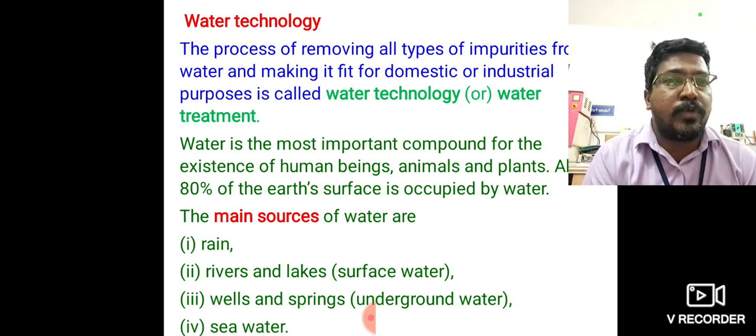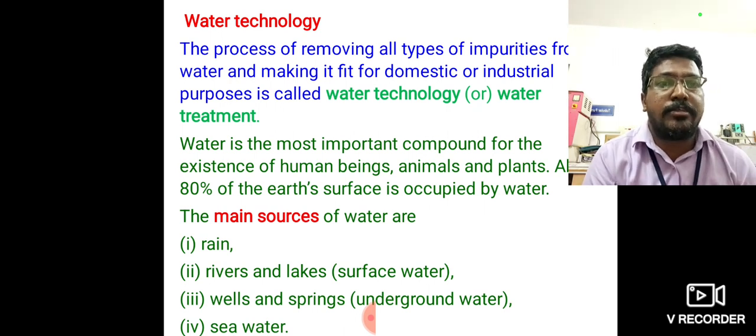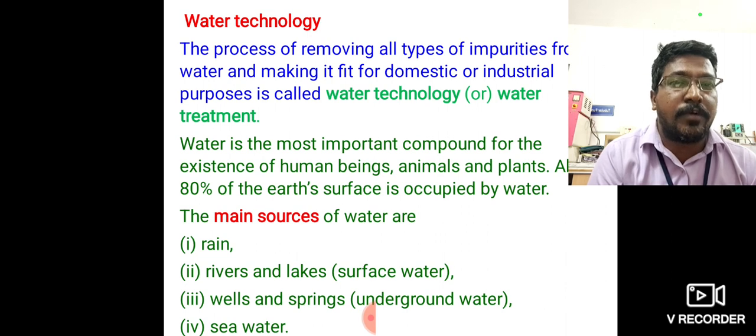So what are the sources of water? First one, rainwater. Second one, surface water. Third one, underground water. Fourth one, sea water. So there are four main sources of water. Surface water means river and lake water. Underground water means well and spring water.